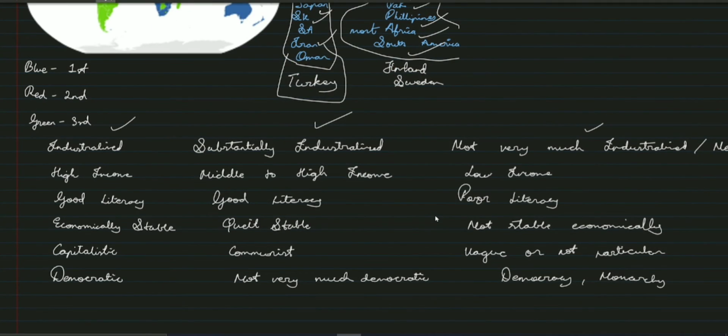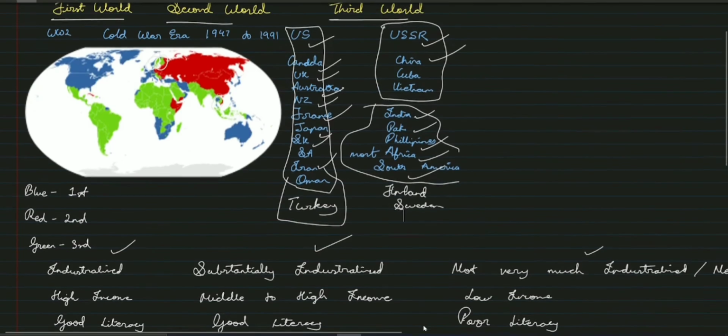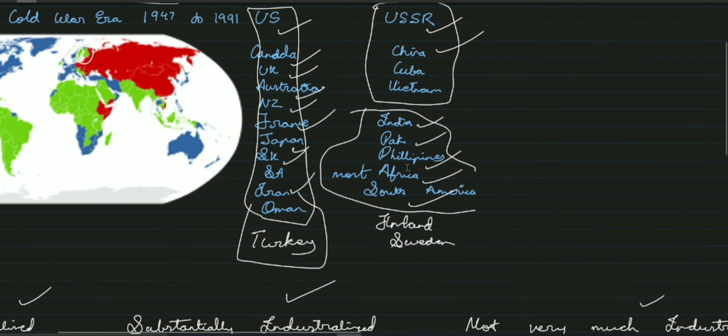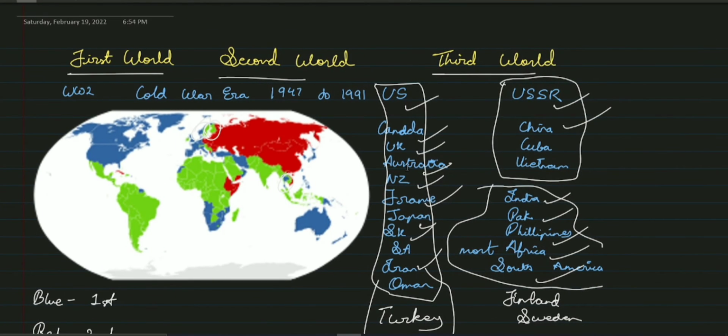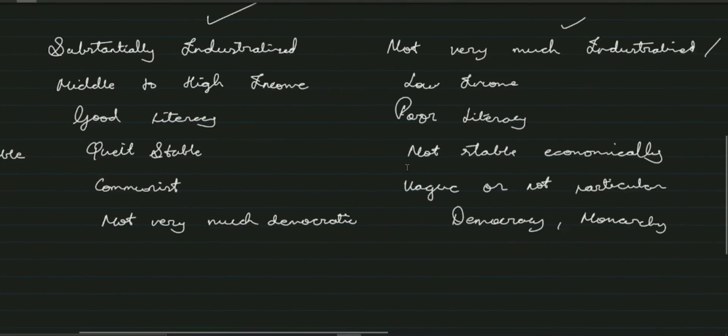So, even though there are some exceptions, taking the exceptions aside and considering some prominent nations in each list, people started having stereotypes in their mind. And as I told you, these terms, as the Cold War began to end after 1991, or during the 1990s, came to classify countries based on these characteristics.